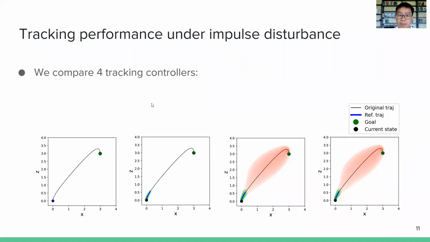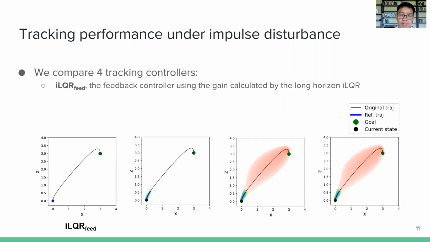We then compare our controller against some baseline controllers. The first one is the ILQR feedback controller that uses the feedback gain calculated by the long horizon ILQR. The controller is actually an instantaneous controller that tracks the next reference state using the feedback gain. However, when we move far away from the reference trajectory, the feedback gain may no longer be optimal and it can sometimes be unstable.